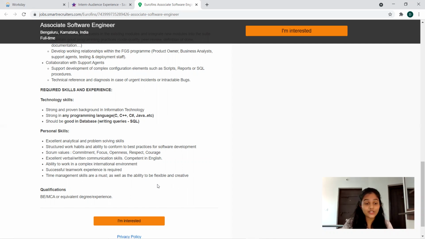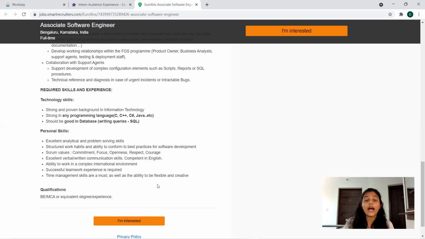Coming to the qualification criteria, it is a Bachelor's in Engineering or Technology, MCA, or equivalent degree or experience. So this is what they mean. If you're not from an engineering or MCA graduate, but still you have experience in this many fields, or if you've got into some ASC position in some other company and you would like to switch to this company and you have 6 or 8 months of experience, that is what they mean